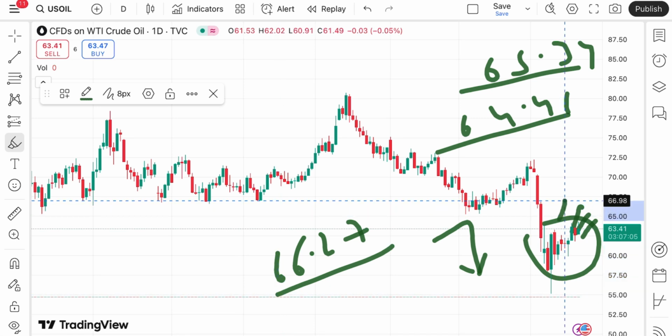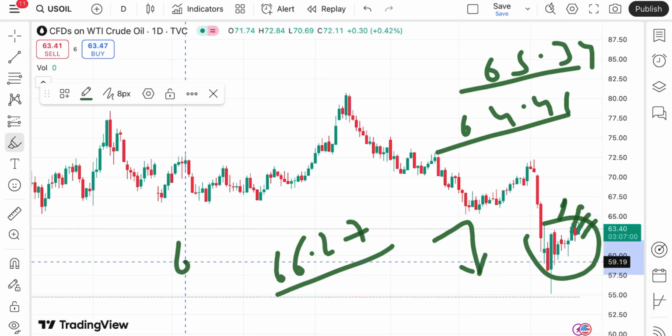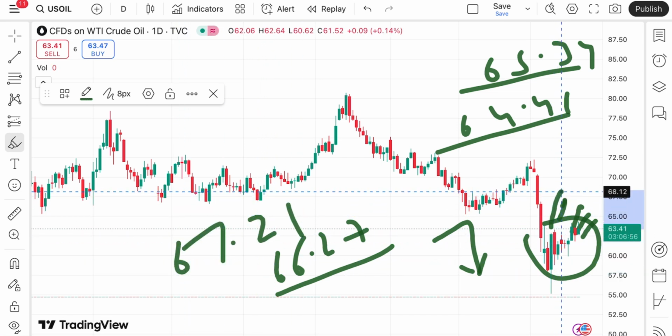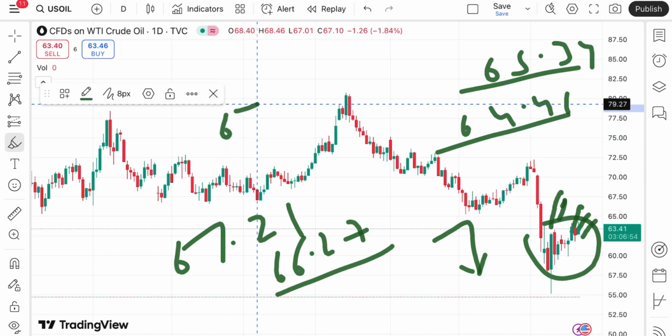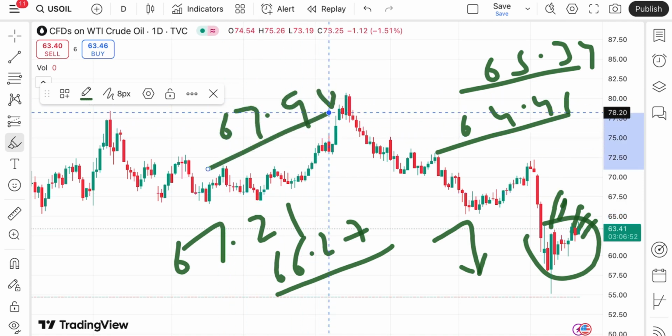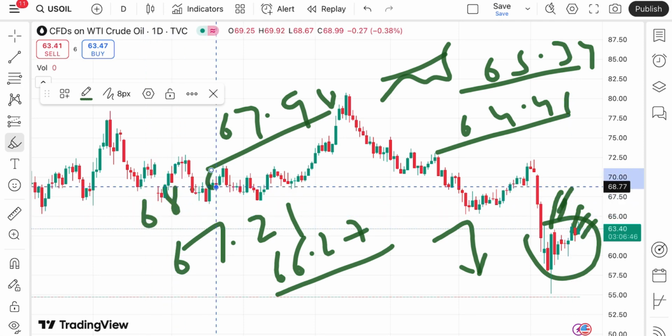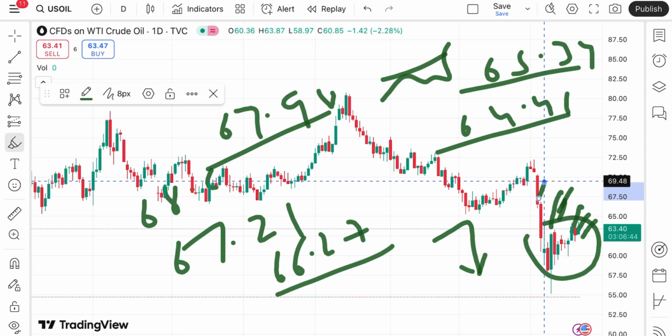Suppose it starts going off that particular level, after 66.27 we can see a level of 67.21. If that sustains, we can see a further upside movement towards a level of around 67.98. That level is also being tested, so chances are high the price can go further upside towards 68.95, and then there will be a zone breakout, so we can see the price go further high.